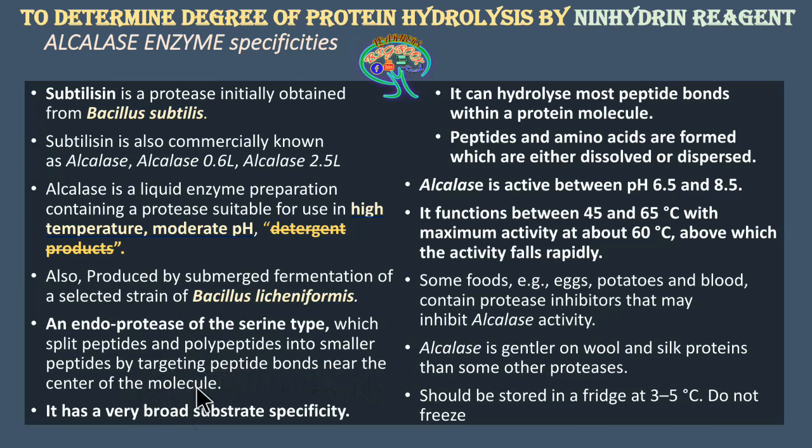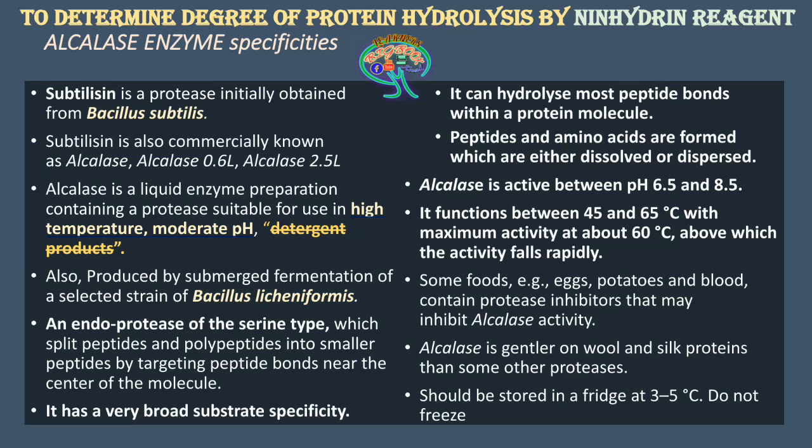If you consider a 100 or 200 amino acid long polymer of the protein, either at the 60 amino acids or 100 or 150 amino acids, this particular alkylase enzyme is going to break.